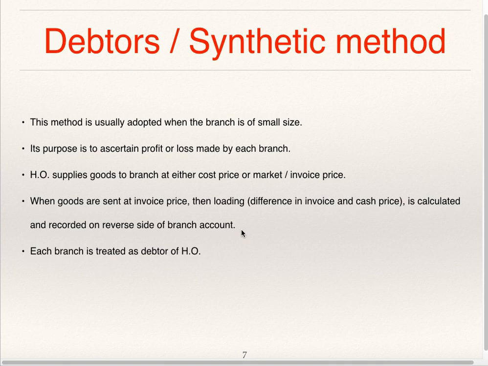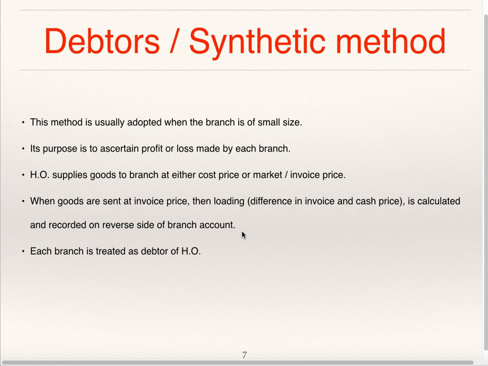Closing stock will be recorded on the credit side of the branch account. If it is at invoice price, then loading is to be recorded on the debit side of the branch account. Goods sent to branch by head office are recorded on the debit side of the branch account. If it is at invoice price, then loading is to be recorded on the credit side of the branch account. If some of the goods are returned by branch to head office, then it is credited to the branch account as by goods sent to branch account.